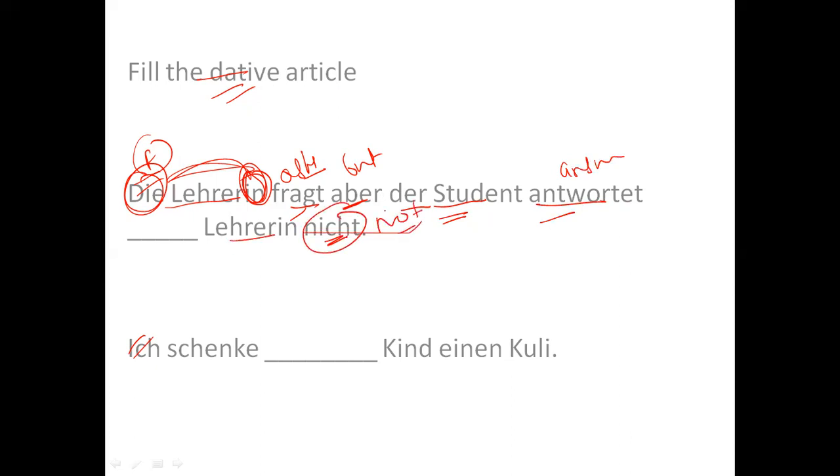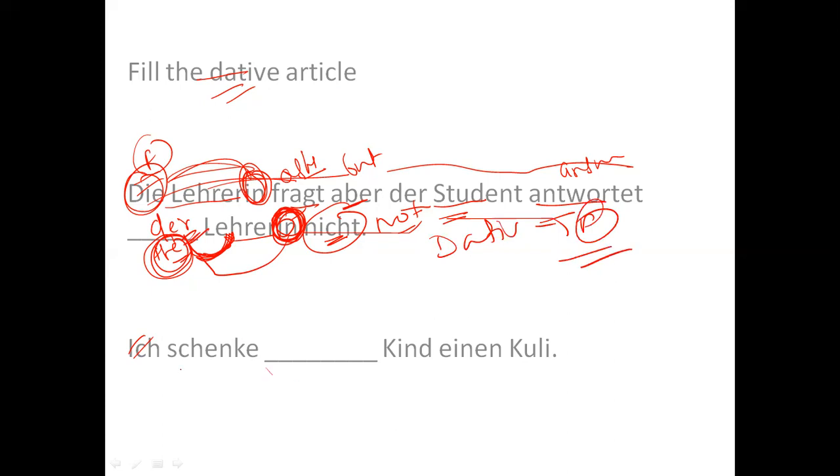So the teacher is asking, but the student is not answering the teacher. So this the is for the teacher. Which teacher, male or female? This is for female, right? So the answer would be der because of dative feminine.